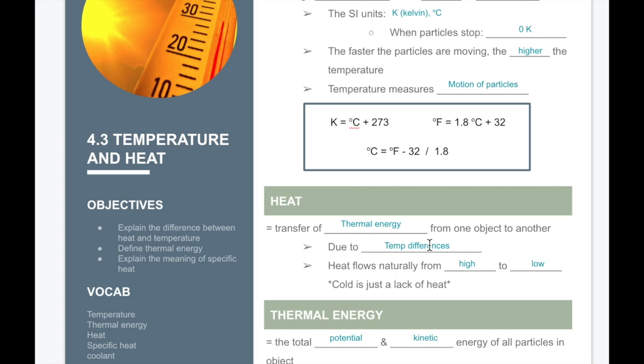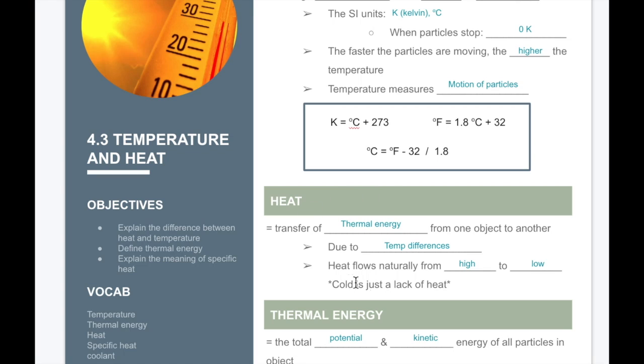If you have two objects at the same temperature and they were touching, they are not going to experience heat or the transfer of thermal energy because they're both the same. But if we have an object that's cold and an object that's hot, we will get heat transfer between the objects. Heat flows naturally from high to low, so you could think of it as hot to cold. But an important thing to note is that cold is just a lack of heat.